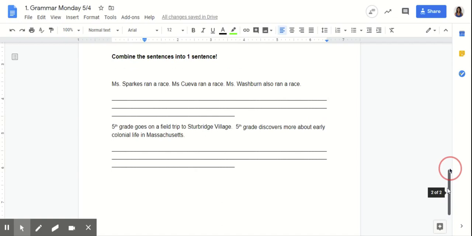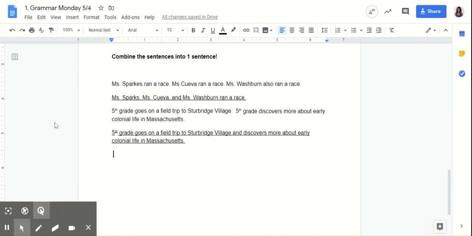Now, these you were supposed to combine the sentences into one sentence. So Miss Sparks ran a race, Miss Quaver ran a race, Miss Washburn also ran a race. And then the second one, fifth grade goes on a field trip to Sturbridge Village. Fifth grade discovers more about early colonial life in Massachusetts. Here are the correct ways to combine these sentences into one.